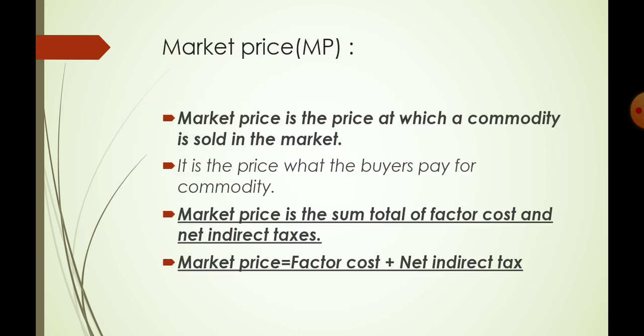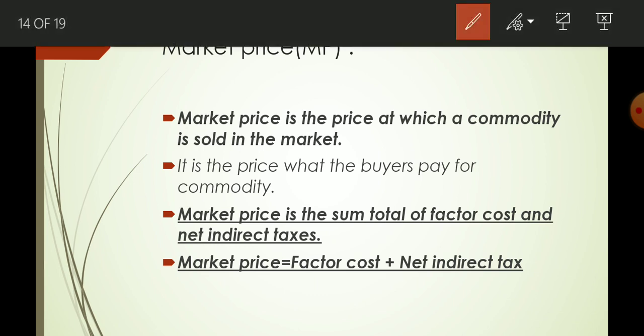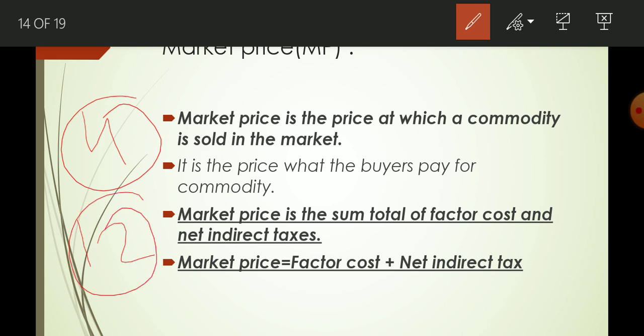Now, market price. Market price is that price at which a commodity is sold in the market. In another way, it is the price that the buyer pays for the commodity. Suppose you want to purchase commodity X, and you are paying 12 rupees for it, then this is the market price. Market price is that price which we pay for purchasing any good or any service. Now how do we calculate market price? When net indirect tax is included in factor cost, then we get market price.